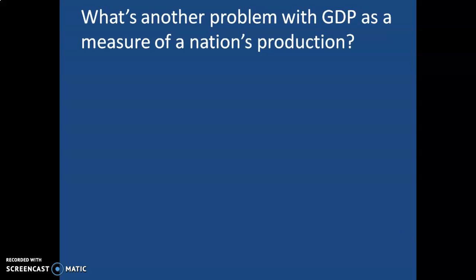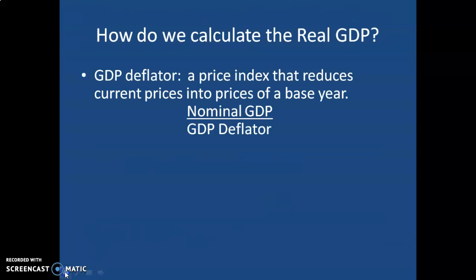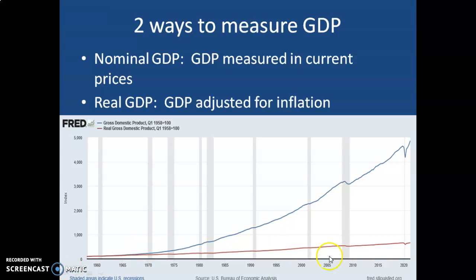But there is another problem with GDP as a measure of our nation's production. And I'm going to go back to that slide that we had a second ago. This slide here showing real GDP, the number here ends about 6 times higher than it begins. So this would also imply that we're making 6 times more stuff today than we did back when I was born in February of '58. Or looking at it a different way, we should be 6 times wealthier today than we were in 1958. Still, I don't believe that's the case.